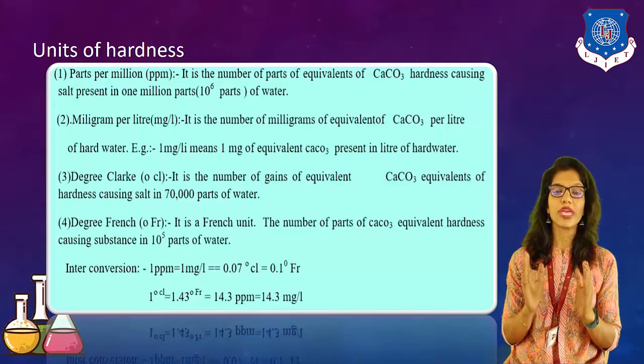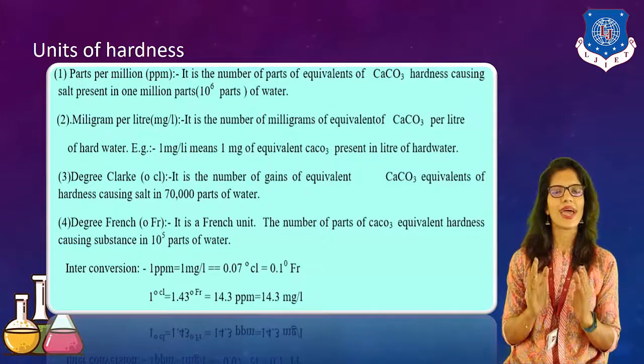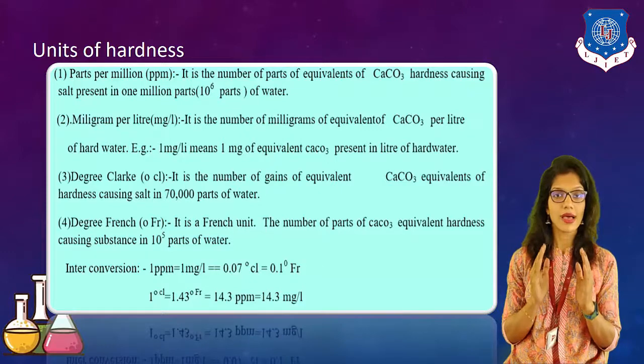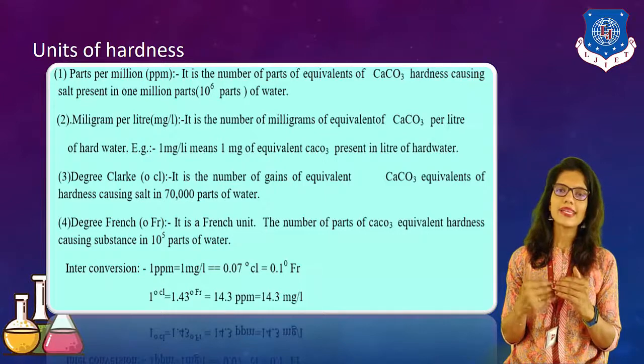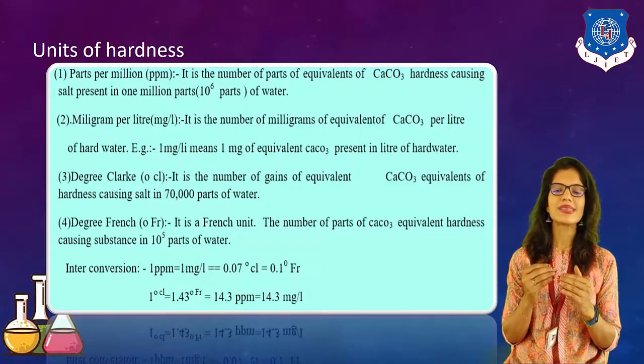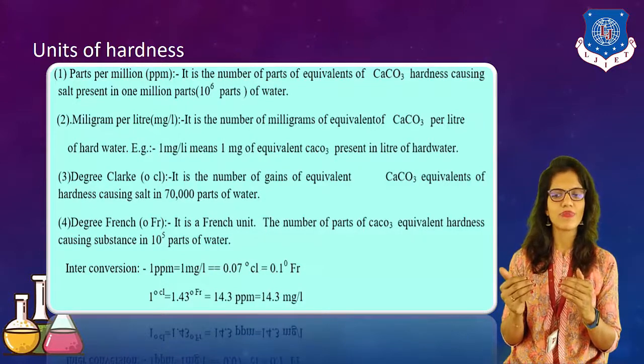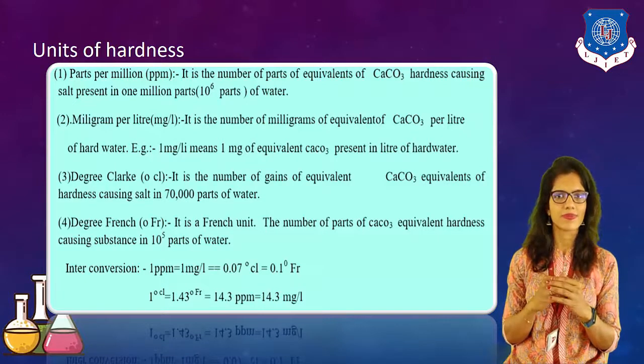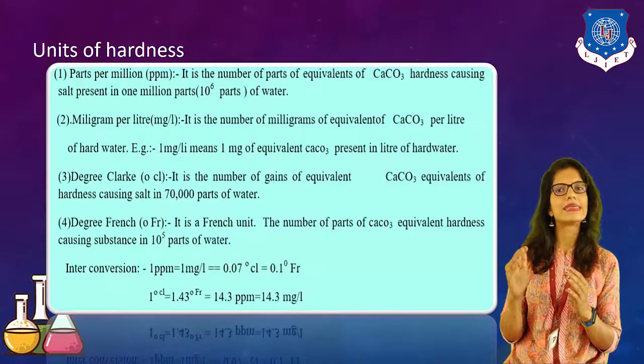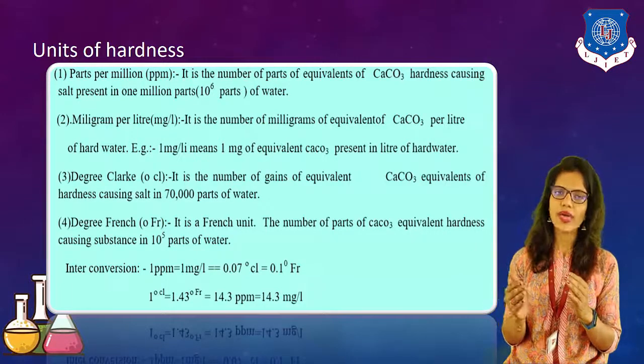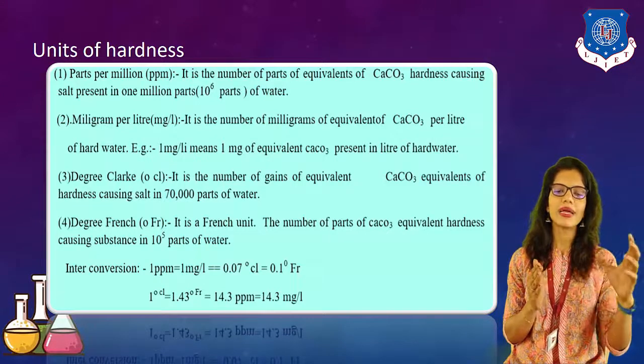The number of parts of CaCO3 equivalents of hardness-causing salt present in 10^6 parts of water is known as ppm, which is parts per million. Okay. Now, the next one is mg per liter. It is the number of milligrams of CaCO3 equivalents present per liter. How many mg of CaCO3 equivalents are there in 1 liter? In this way, we can describe mg per liter.